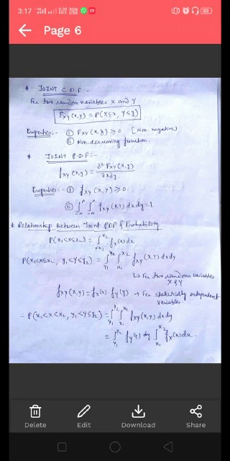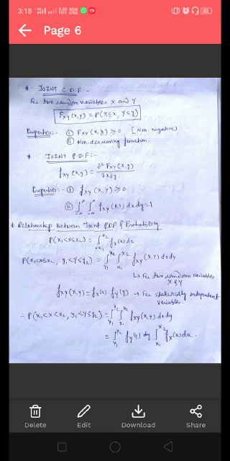Relationship between the joint PDF and probability. We know that the probability of a random variable lying between x1 and x2 is obtained by integrating the PDF over the interval x1 to x2. So for two random variables x and y, we can obtain the probability of the random variable x between x1 and x2 and the random variable y between y1 and y2 by integrating the joint PDF over the intervals y1 to y2 and x1 to x2.